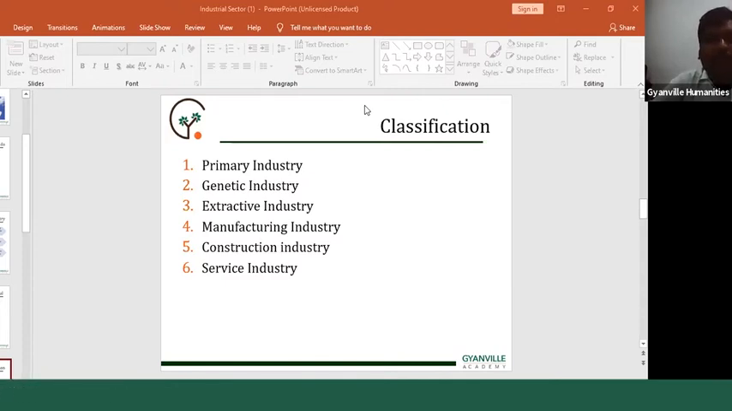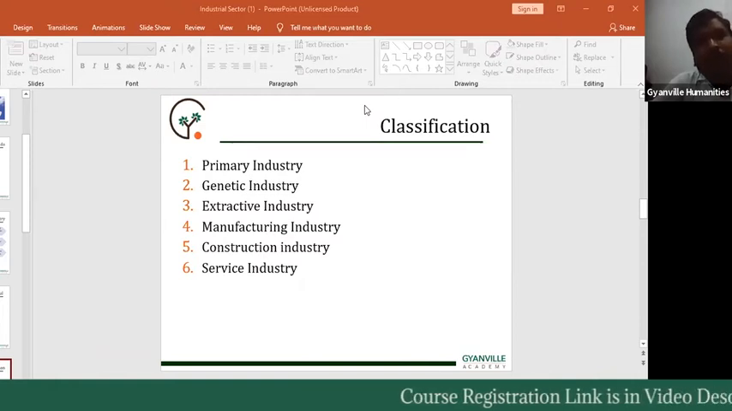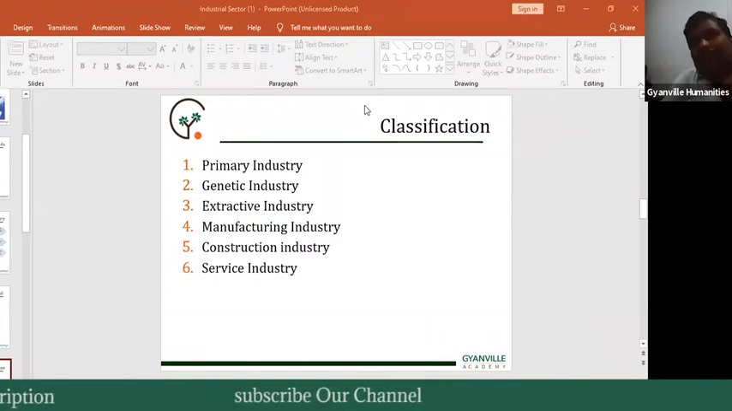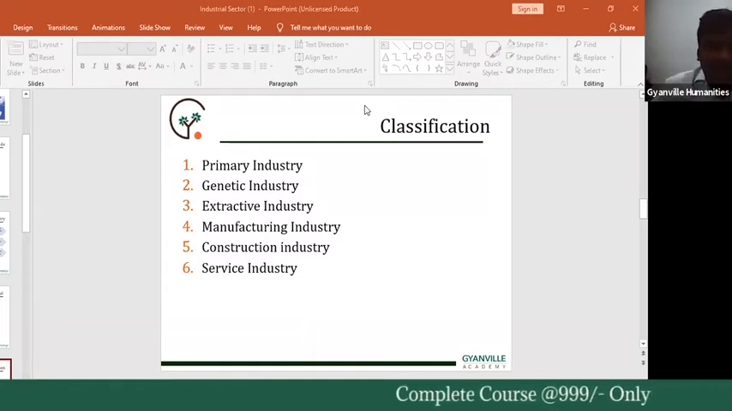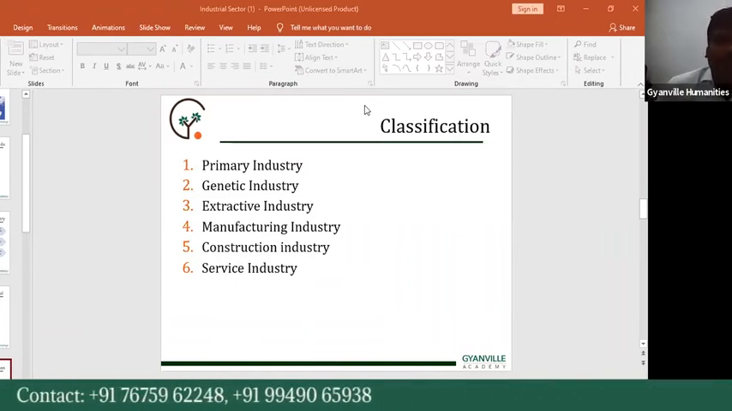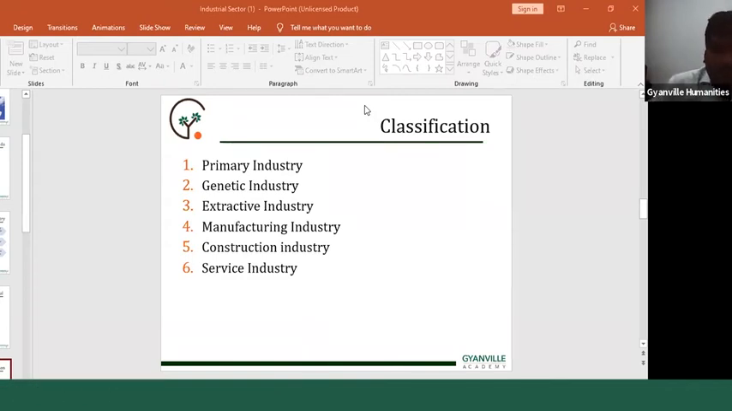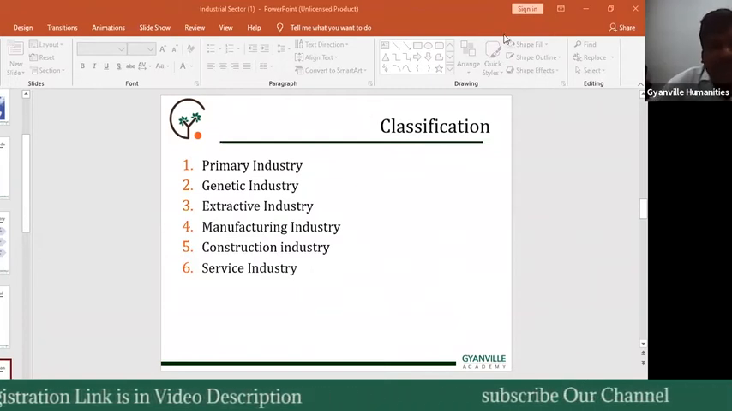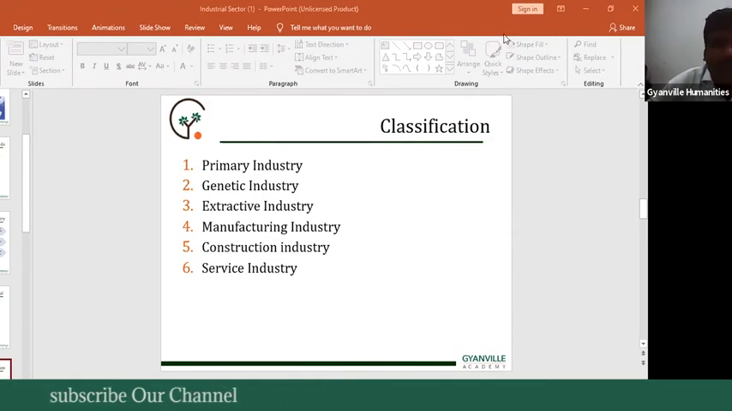So in this industry we use two factors: nature and human. Nature and human related industries are called primary industries. Human efforts are also needed, but only a little. Examples are agriculture, farming, forestry, poultry, fish. Exactly right, Venkat. Genetic industries and animal husbandry are also primary industries.